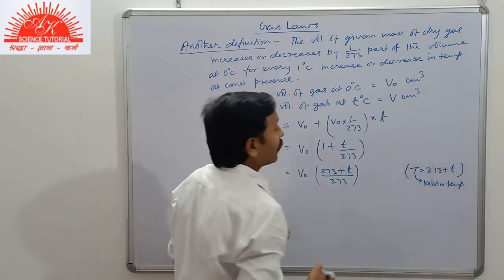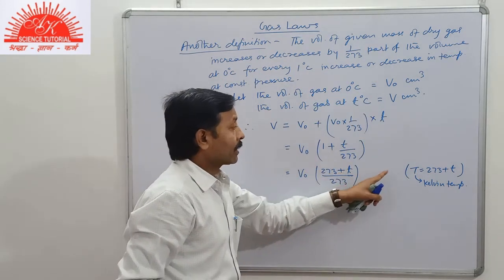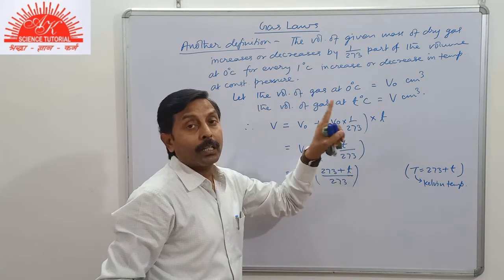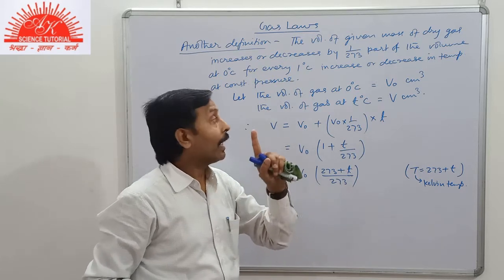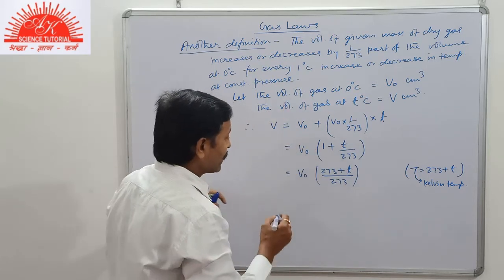Kelvin temperature, that is T degrees Celsius, is converted into Kelvin because gas laws are obeyed on the Kelvin scale.